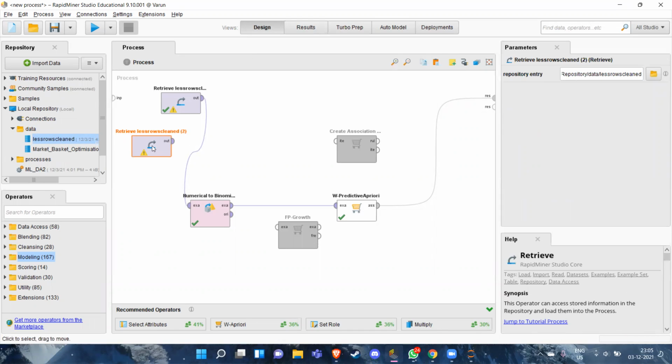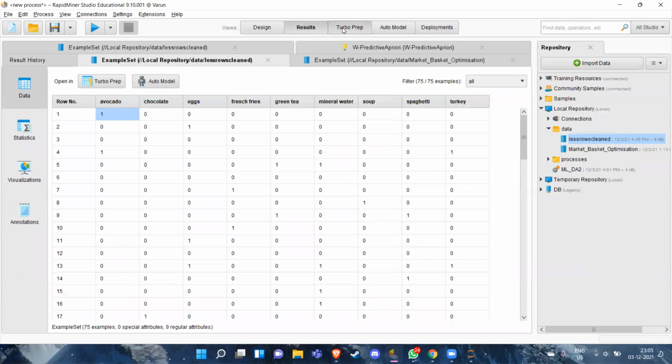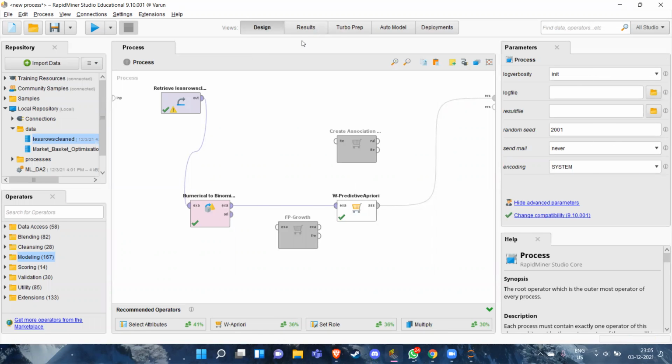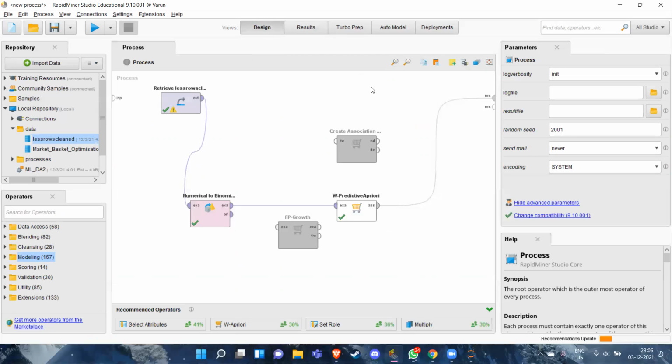But the Weka predictive Apriori needs data in terms of true and false, which is easier for it to process. So we changed this numerical data into binomial data: all the zeros turn into false, and all the ones turn into true. Now this data is fed into W-Predictive Apriori, and we attach it to the result.